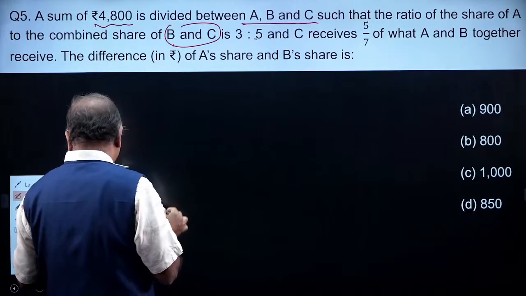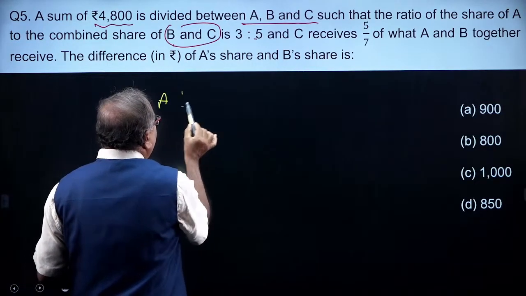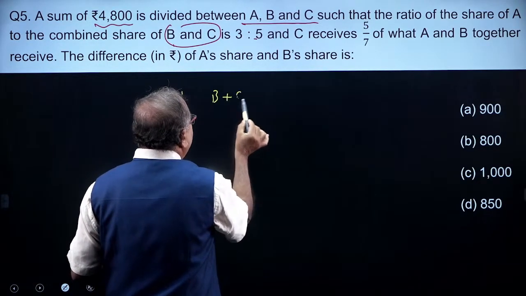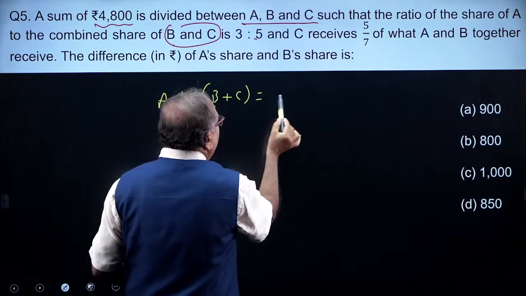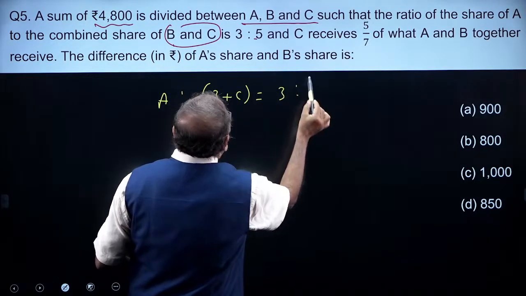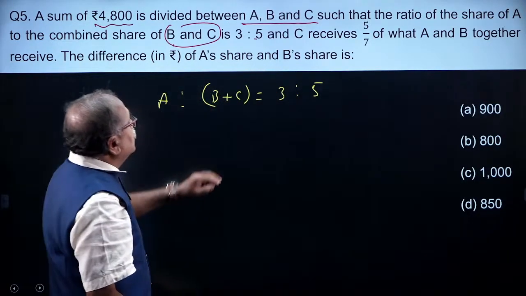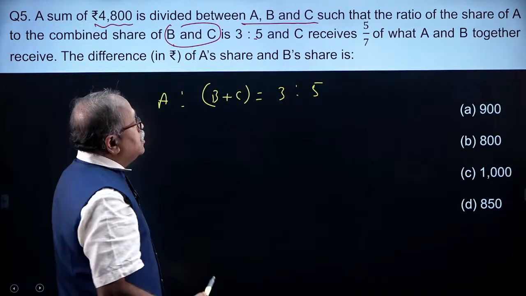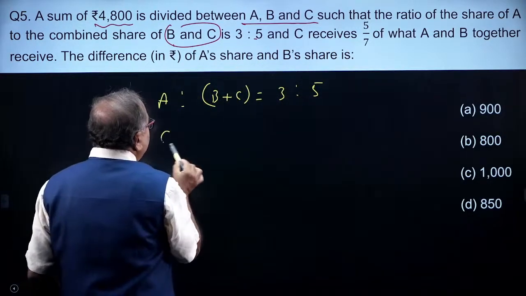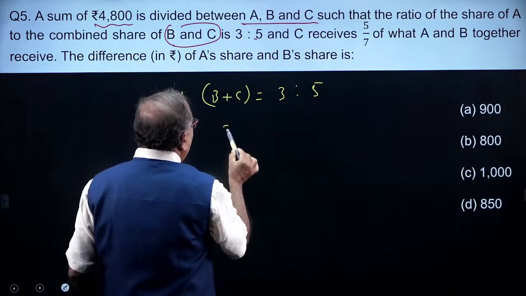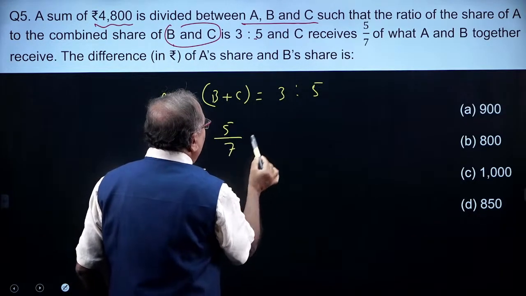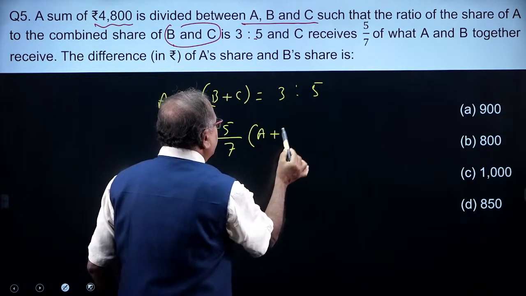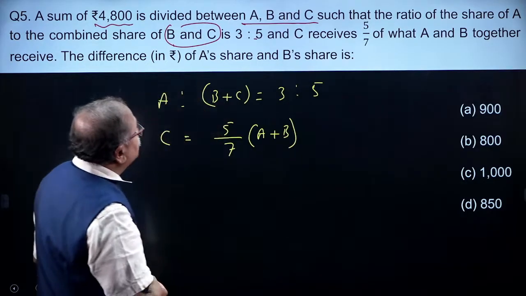So A is to B plus C, and that is 3:5. And C receives 5/7 of A and B together. So C is equal to 5/7 of A plus B. This is what is given to us.